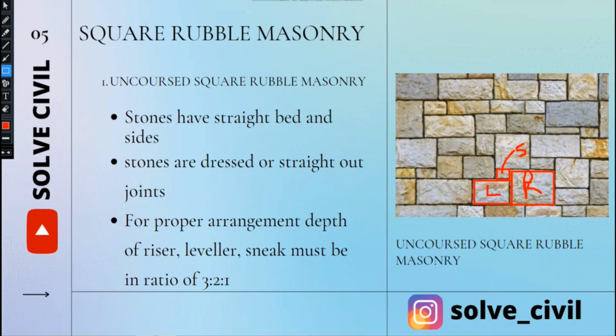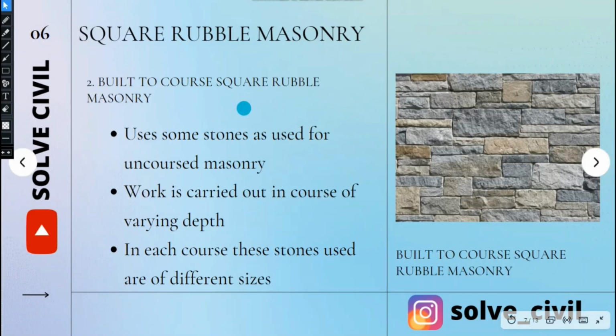The next classification that we are going to discuss is the built to course square rubble masonry. Here we use the same stones as used before in uncoursed masonry.